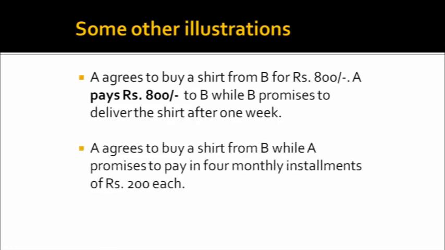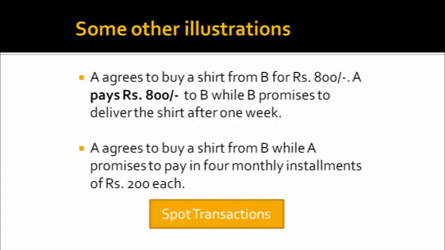Now let's take one more example. A agreed to buy a shirt from B while A promises to pay in 4 monthly installments. Now here B has delivered the goods and services but the payment has not been made. Again, out of the two elements, one element is being satisfied. So such transactions are called spot transactions. A spot transaction is one where at least one of the elements, either the price or the goods and services, is tendered at the time of contract.